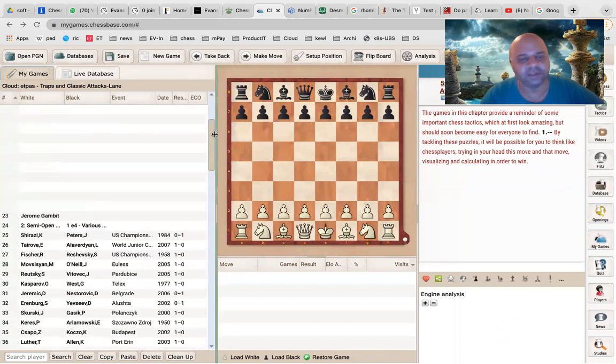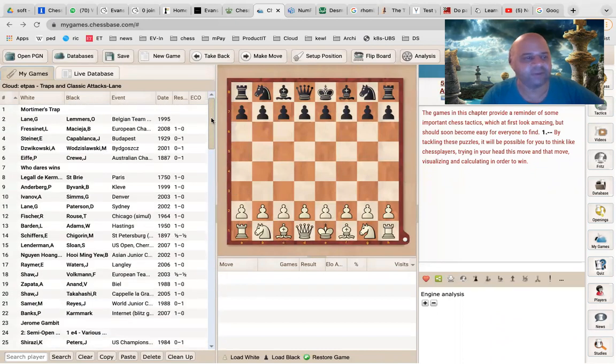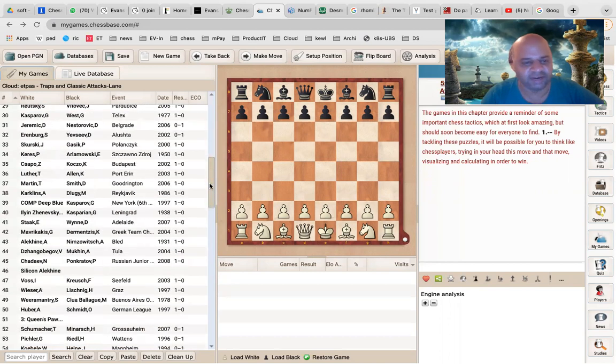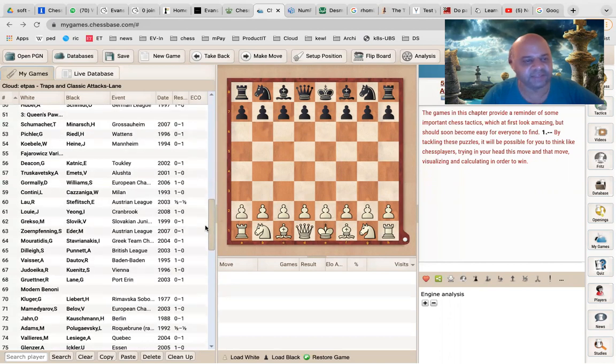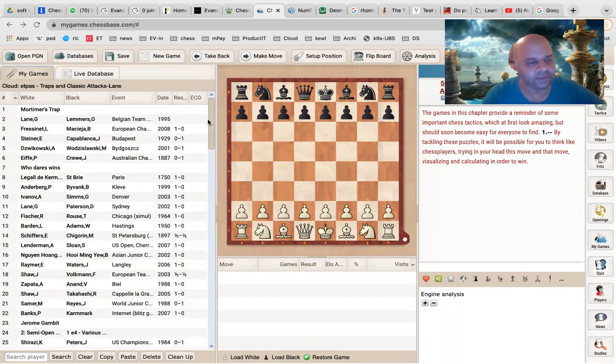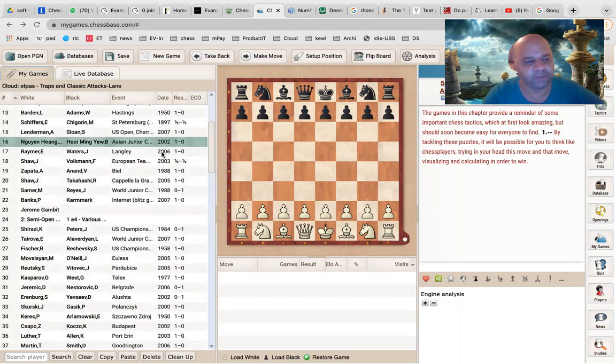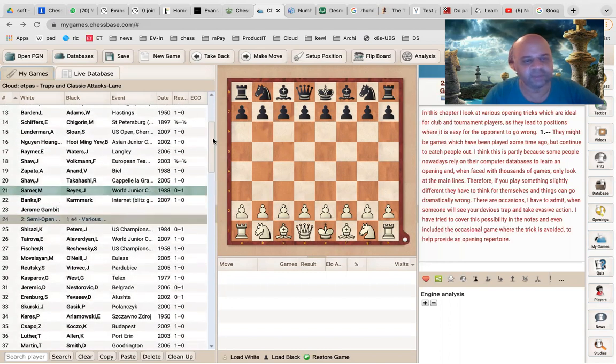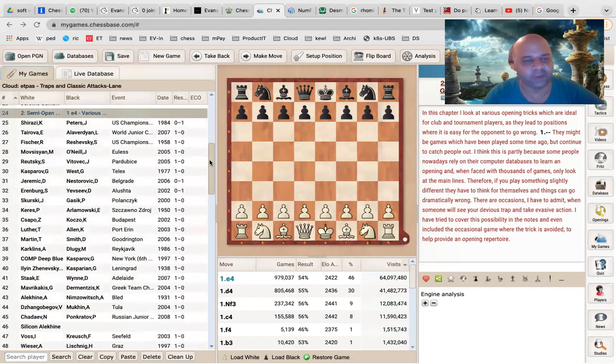So it has got this book. I have got it in e-form. It starts with a lot of traps, Mortimer's trap, various other traps, etc. It contains about 120 different games, starting with sections like E4 openings, open games, then semi-open games, which include things like Sicilian, French, Caro-Kann, etc.